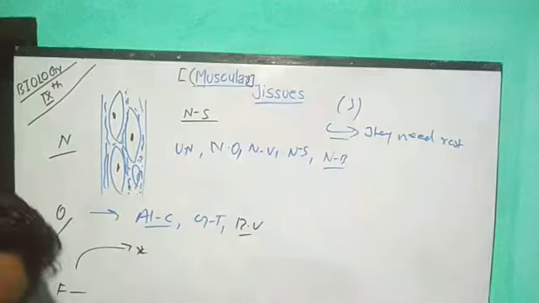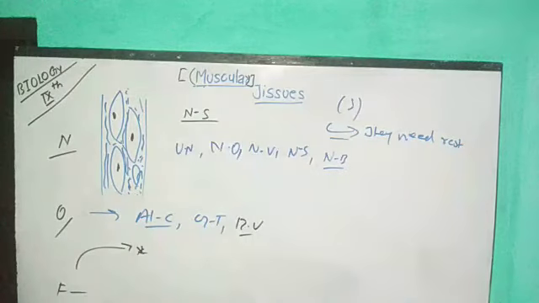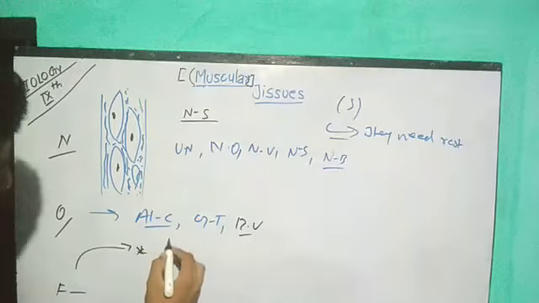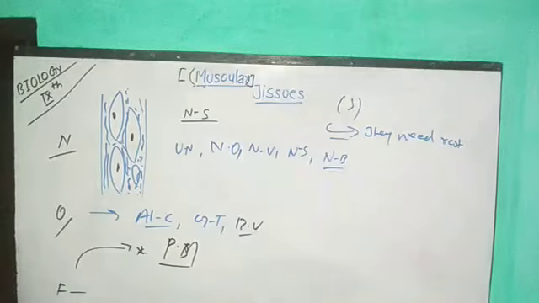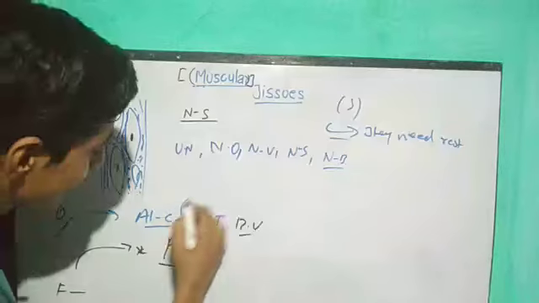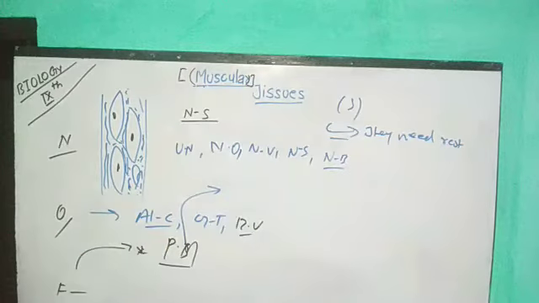So here I told you that they are available in our alimentary canal. This is your example. And another type of movement which is important is peristaltic movement. Do you know what peristaltic movement means? What do you mean by peristaltic movement? The main function of these non-striated muscles is peristaltic movement. They help in peristaltic movement. You will study it in detail in class 10. I already explained it in the class 10 topic.